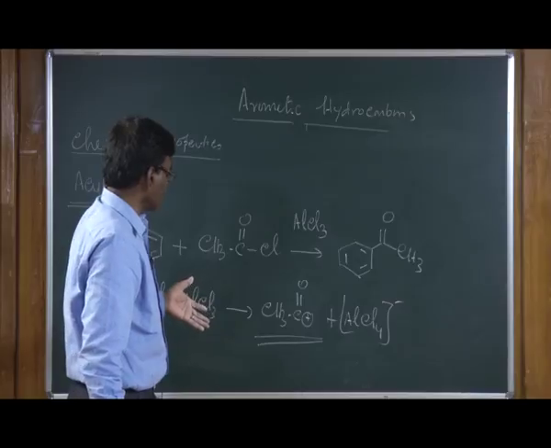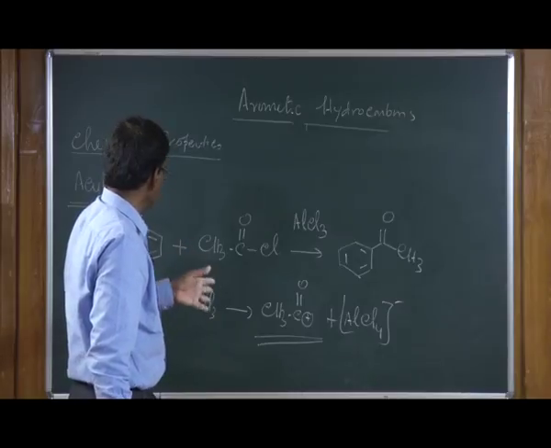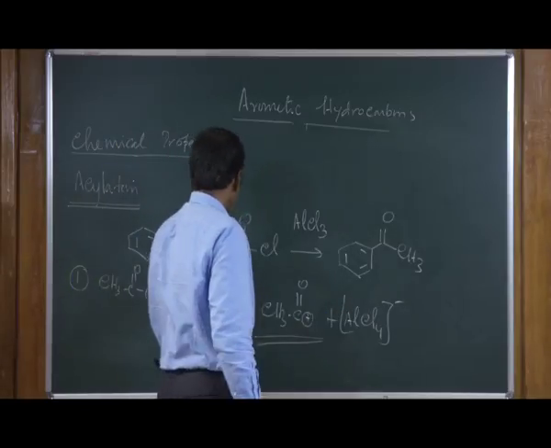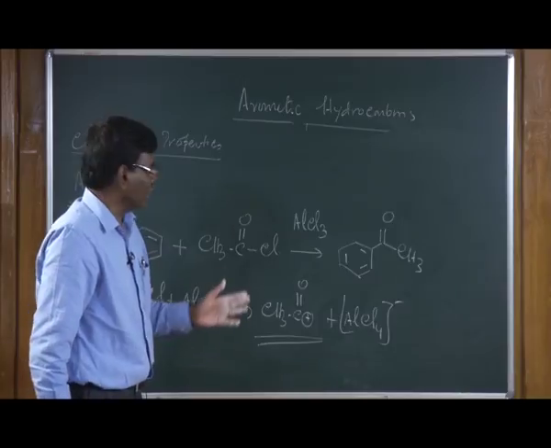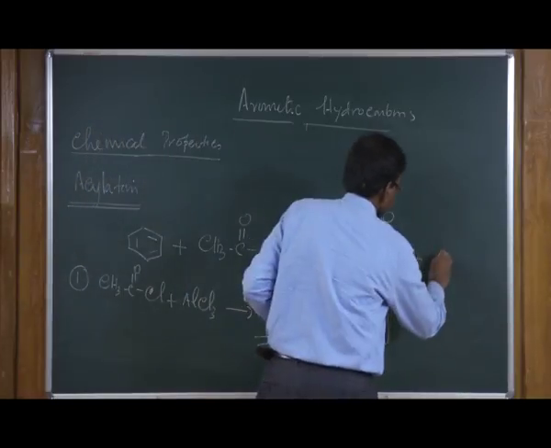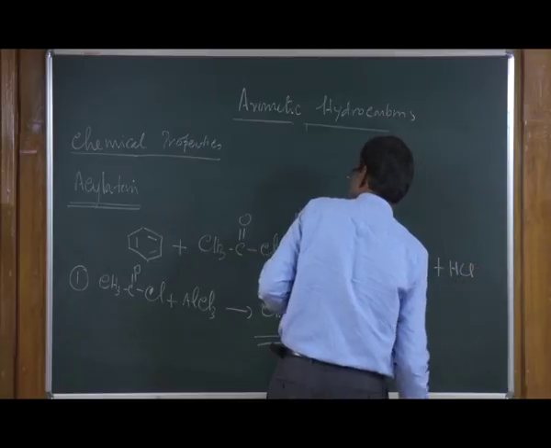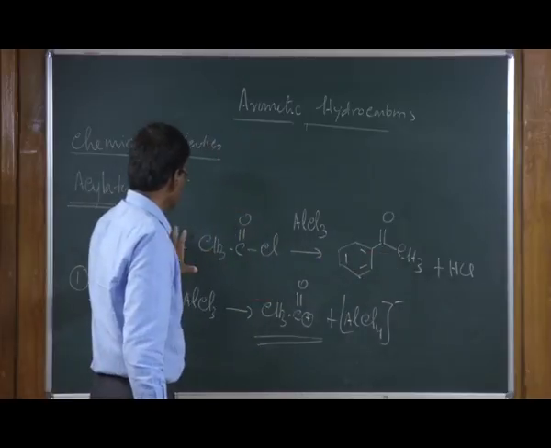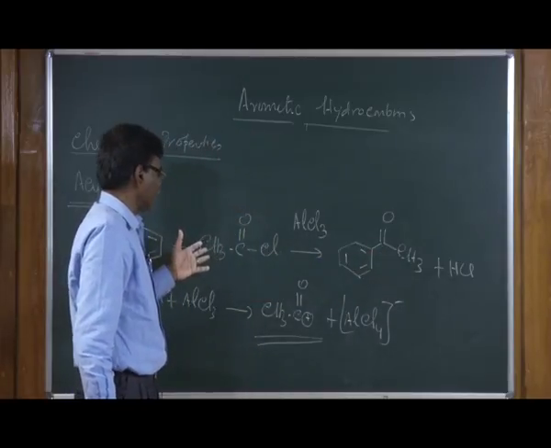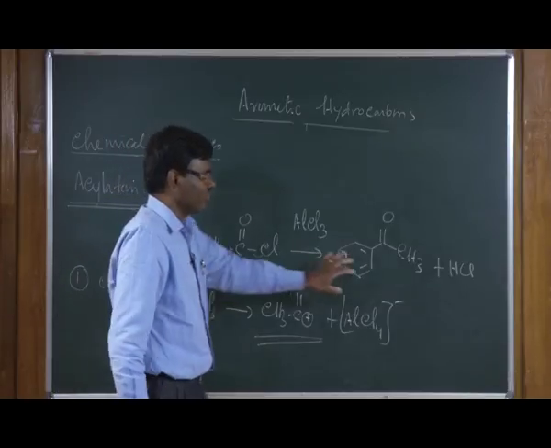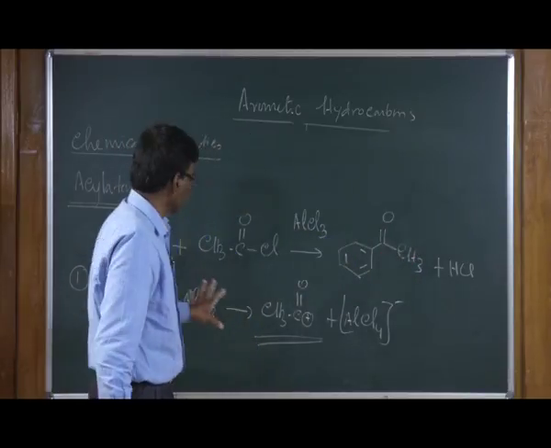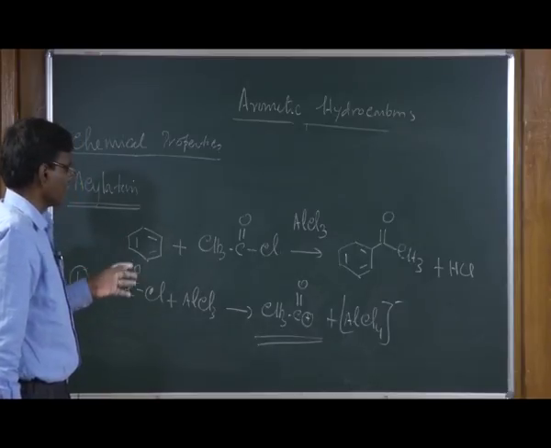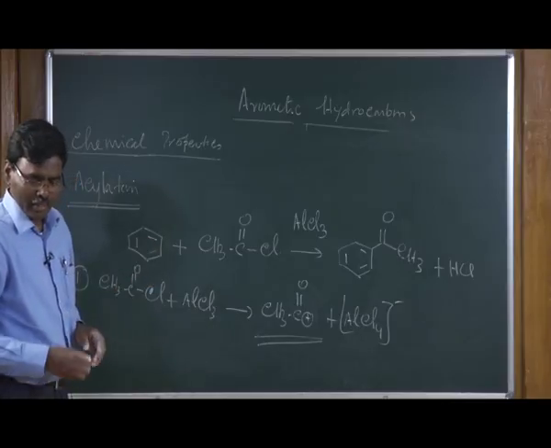The substitution reaction takes place: first benzene reacts, you generate the sigma complex as we have seen, then this can lose the proton and you generate HCl as a byproduct. If you use acetyl chloride, you get acetophenone. If you use other acyl halides, for example, benzoyl chloride, you will get benzophenone in this case. So, it is a very useful reaction to make ketones.